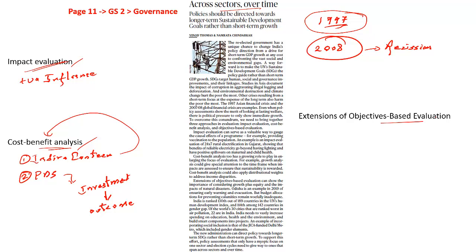So poverty is the end game, but the number of objectives is to address with respect to children, with respect to women, with respect to disabled, with respect to the senior citizens. So addressing every sector, every objective towards the ultimate means of poverty is what is called as objective based evaluation. Now let me give you another example to elaborate much better.